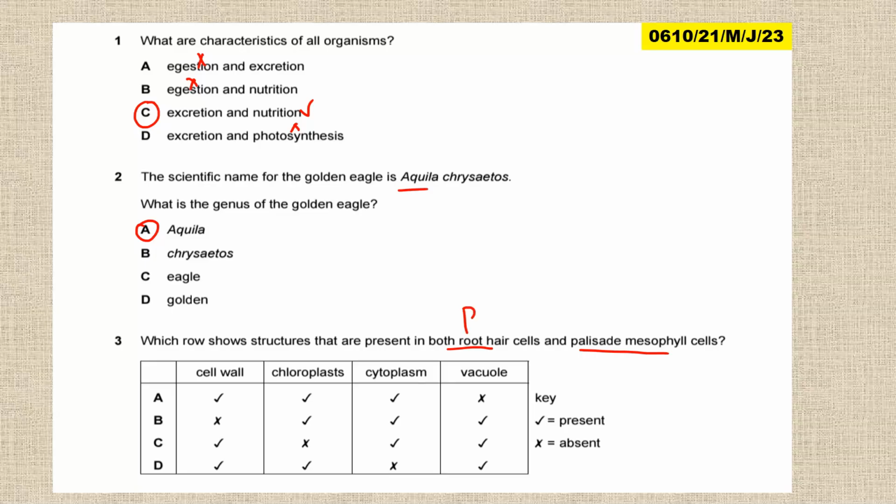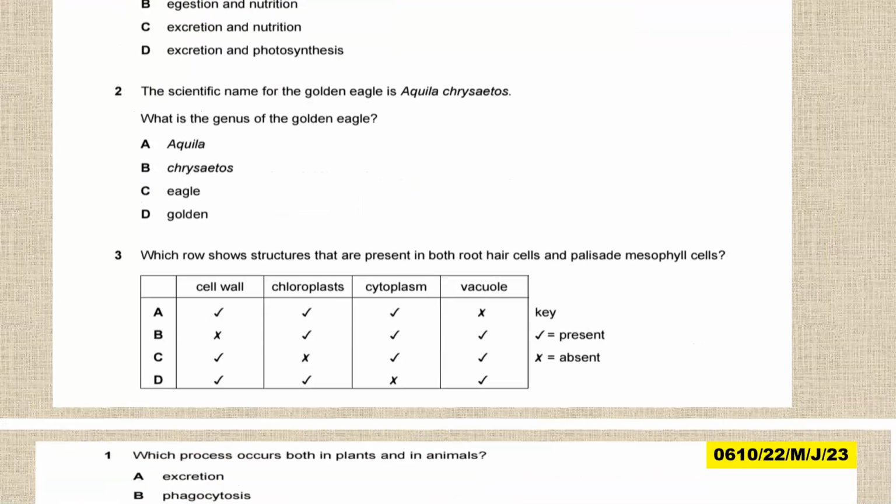Now, these are both plant cells. This one is found in the leaf, so it has chloroplast. This one does not have chloroplast, but it has a cell wall. So where there's chloroplast shouldn't be ticked. The root hair cell has a cell wall, cytoplasm and a vacuole, but not chloroplast. So the answer is C. Okay, so that is the answer to this question.